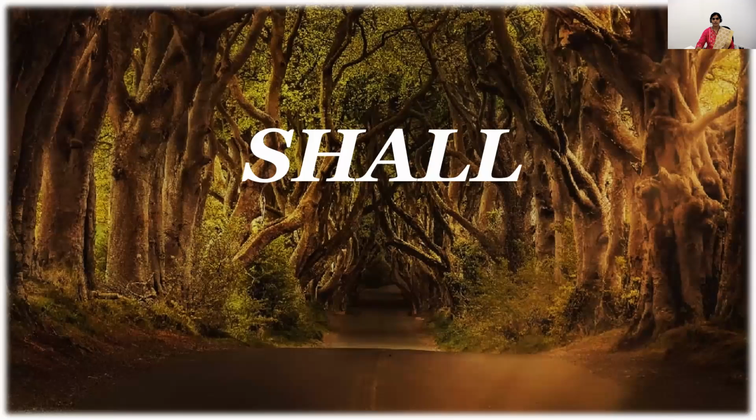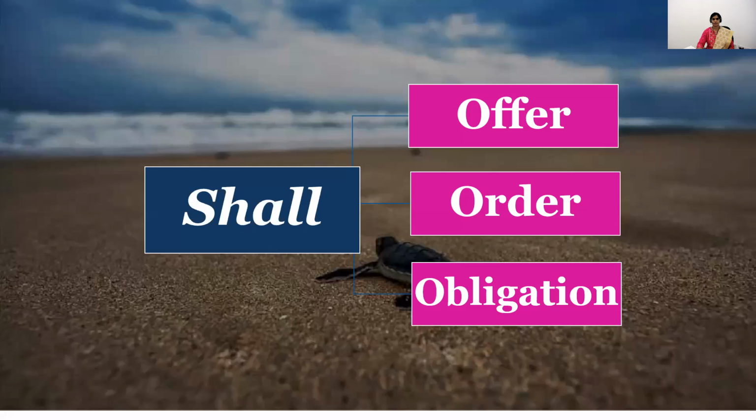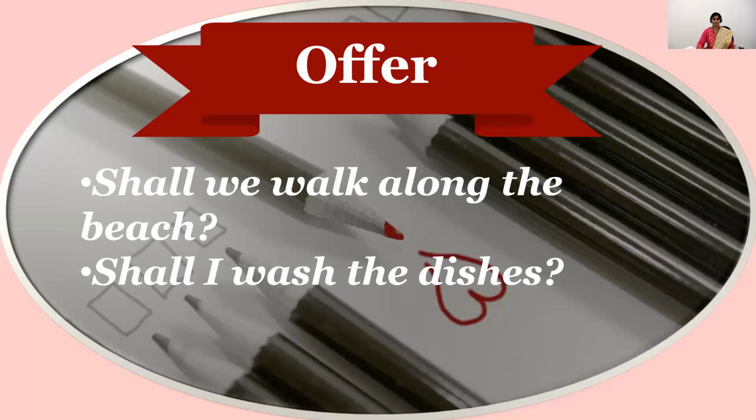The next modal verb is shall. Let's see what kind of functions the word shall does. The modal verb shall performs three different functions: offer, order, obligation. The function of the word shall in providing offer. For example, shall we walk along the beach? Shall I wash the dishes? That means you are offering some work or something to your close people.